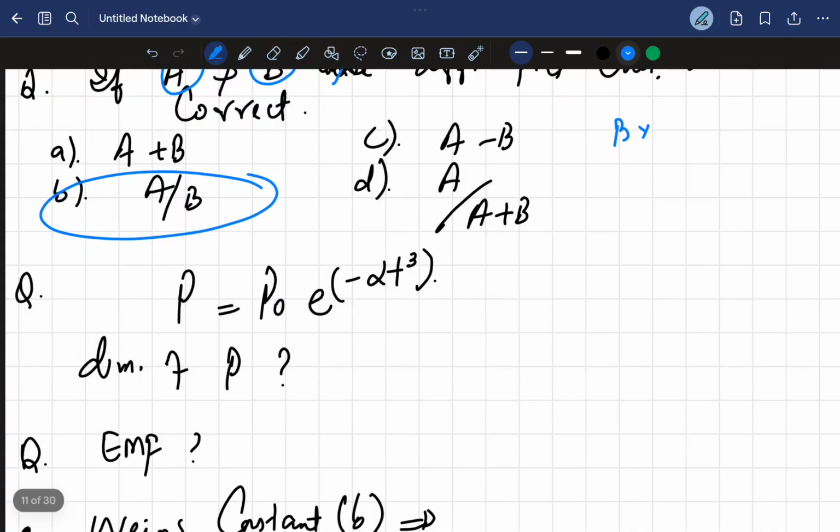Now again, we have to find out the dimensions. Just forget everything else.